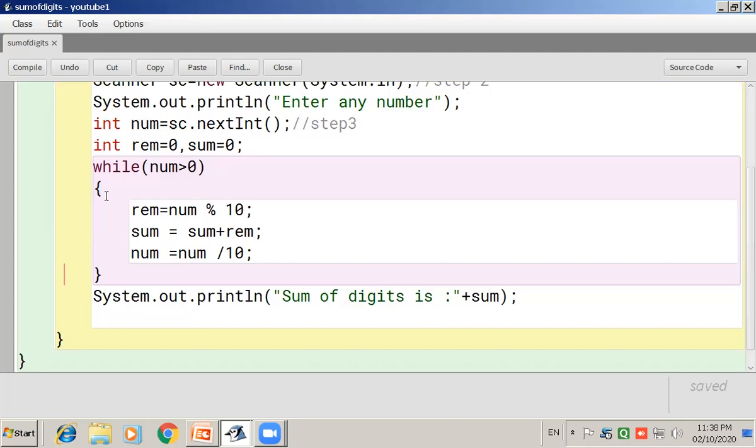You can write a comment here: while loop ends. And here main method ends. Here the class ends.